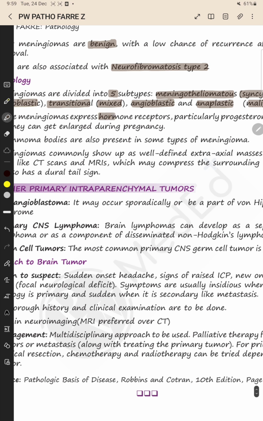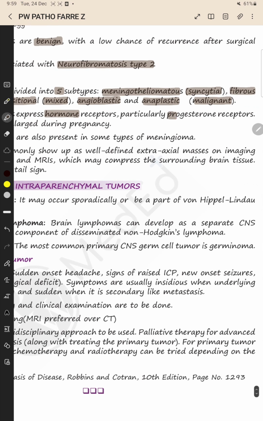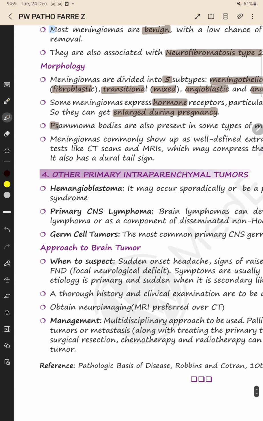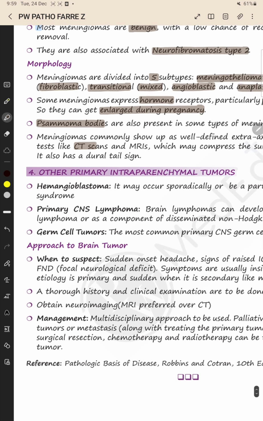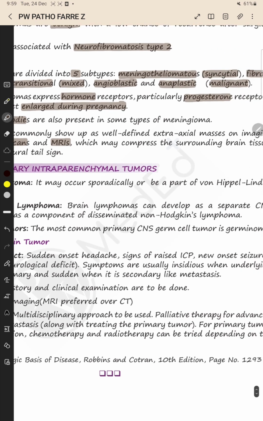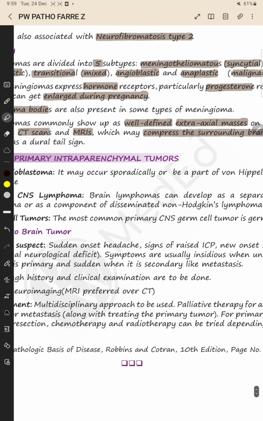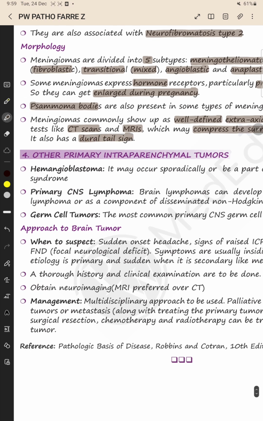Some express hormone receptors, particularly the progesterone receptors, so they can get enlarged during pregnancy. Then psammoma bodies are found in some types of meningioma. On CT scan or MRI they appear as well-defined extra-axial masses which can compress the surrounding brain tissue, and dural tail sign is characteristic of meningioma.